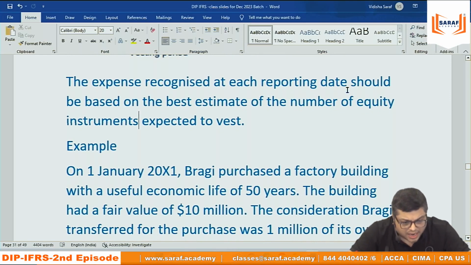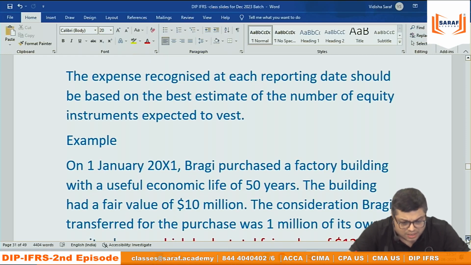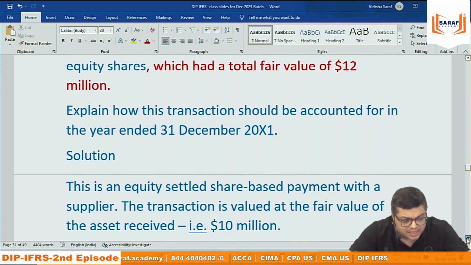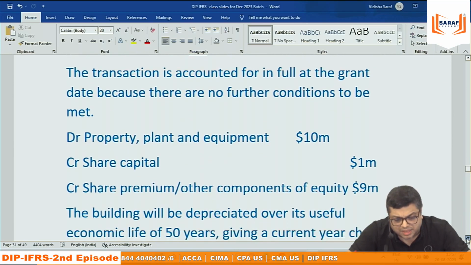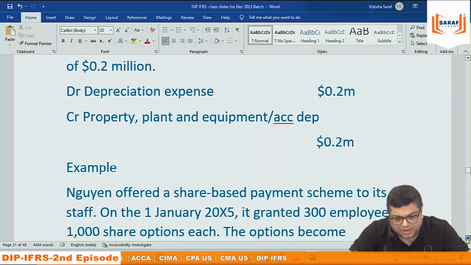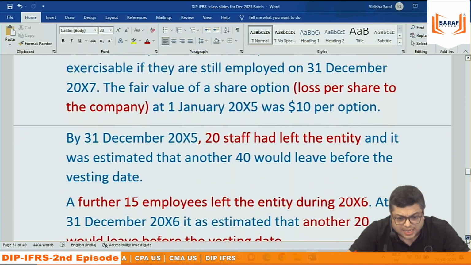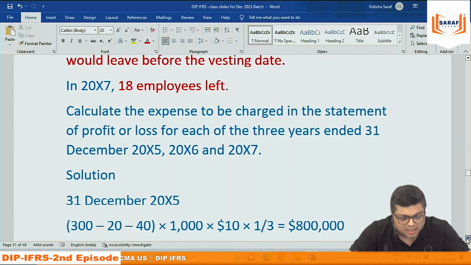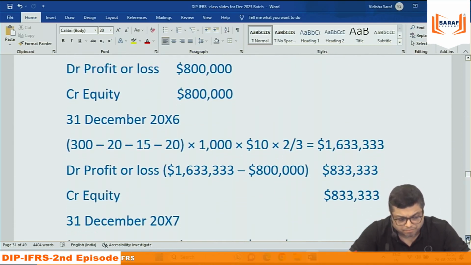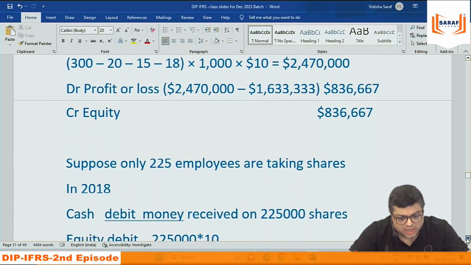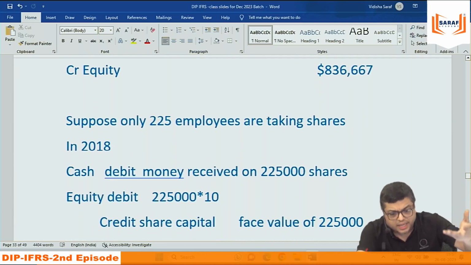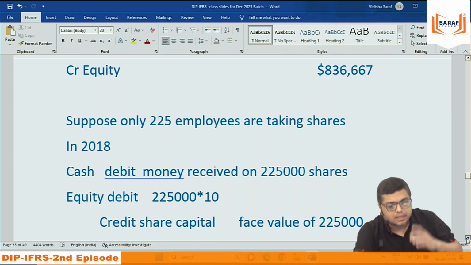The expense is recognized every year in the PL account and other components of equity. When the vesting period is over and they are taking shares, we give them the shares, cancelling the other components of equity. Those who are not taking shares, we record under retained earnings. For the journal entry, when you record the expense every year, debit the expense.